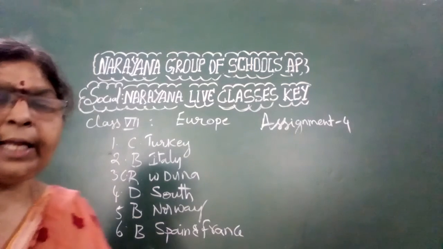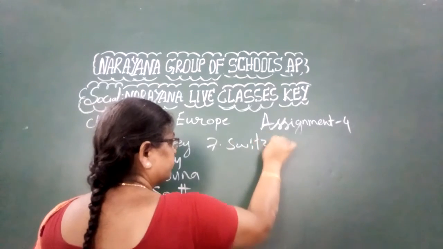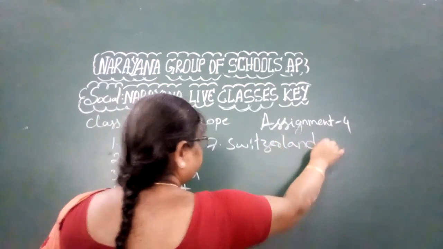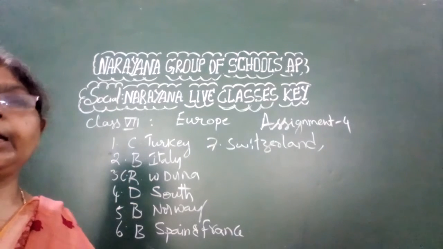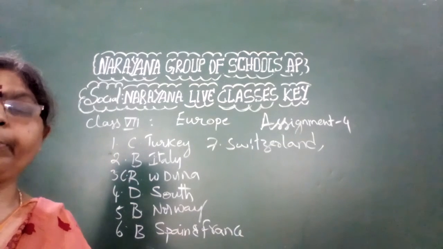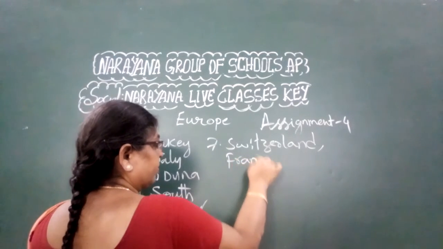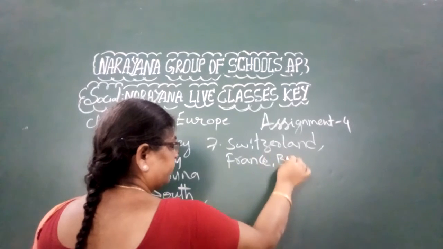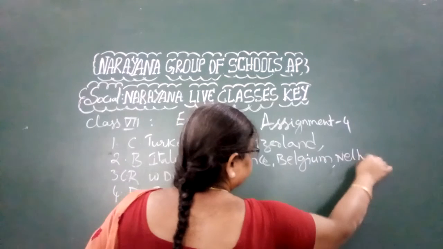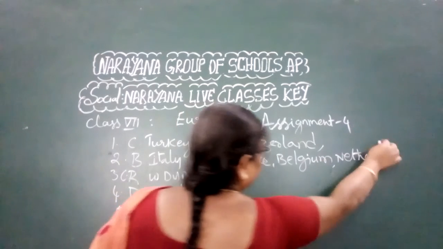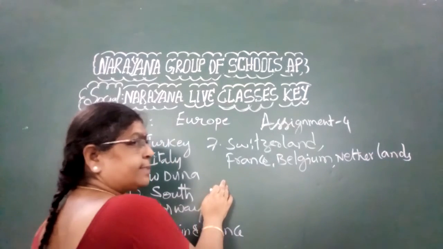If you see very clearly in your textbook, in the physical map and the political map, the countries are Switzerland, France, Belgium, Netherlands, and along with Belgium and Netherlands, Germany.